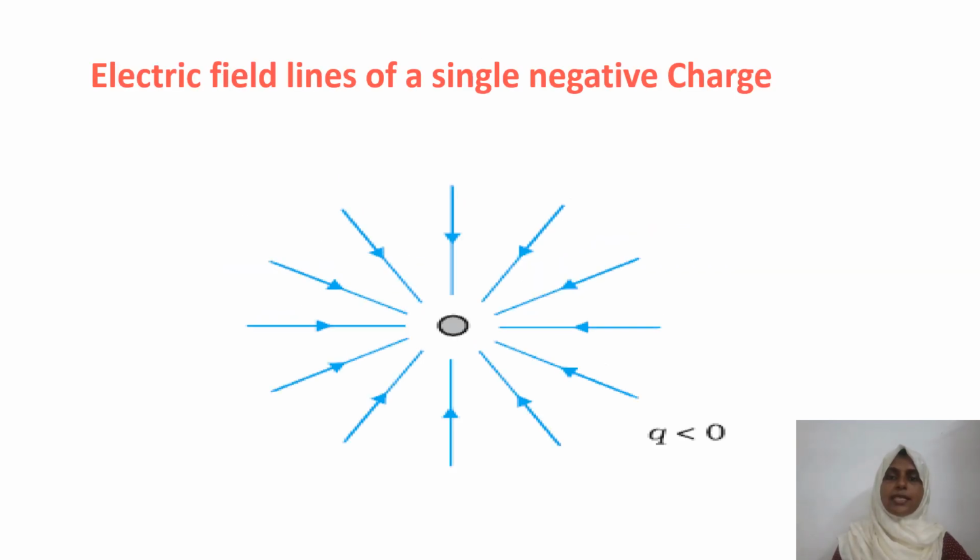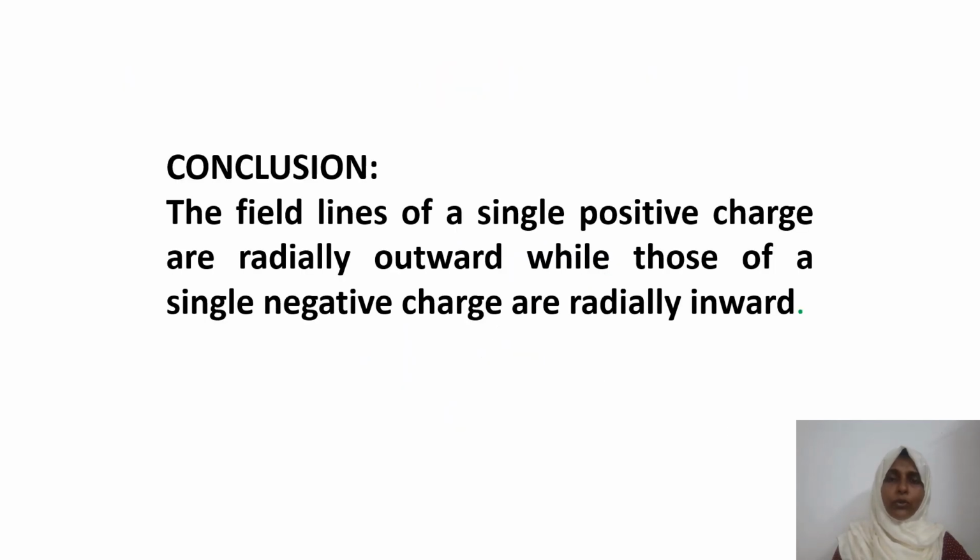If so, what about a single negative charge? Yes, it is pointed towards negative charge. Why? As we know, in the case of electric field lines, it ends at negative charge. If so, by comparing these two field lines, what you conclude? We can say that in the case of a single positive charge, field lines are radially outward, while those of a single negative charge are radially inward.